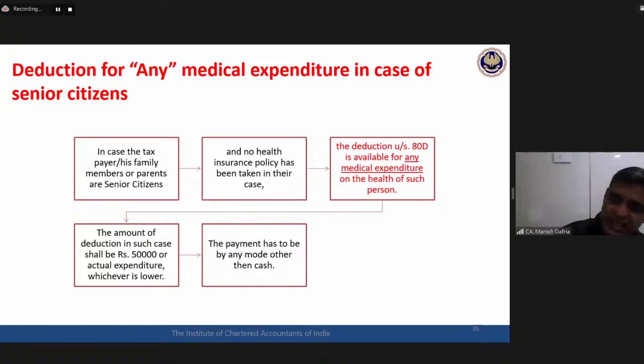There may be an interesting possibility: the assessee himself is a senior citizen and his parents are still there. So for himself he can claim 50,000, and for parents also he can claim 50,000. So in this very rare situation, the 80D deduction may go up to 1 lakh also.